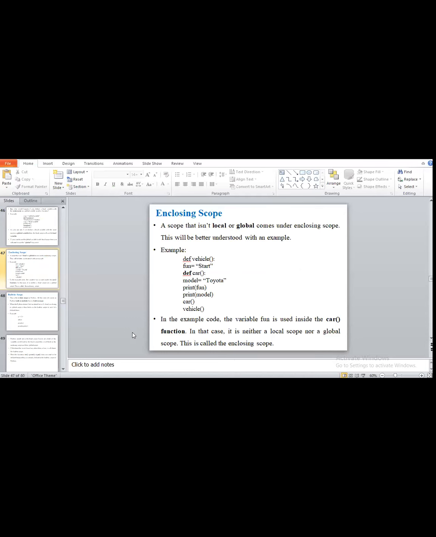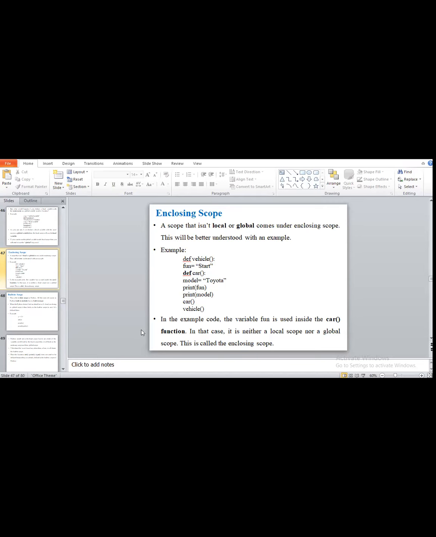So all of you understood enclosing scope? Any doubt regarding enclosing scope? Any doubt?